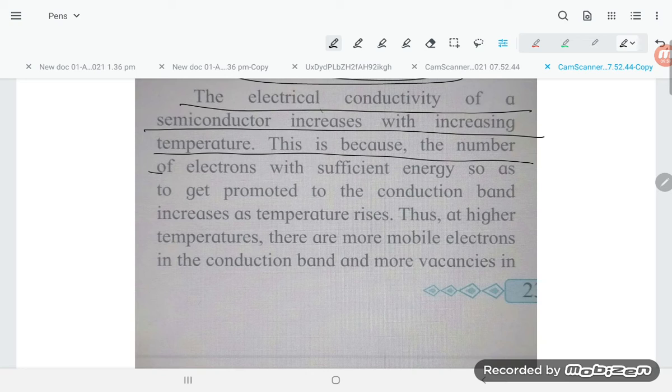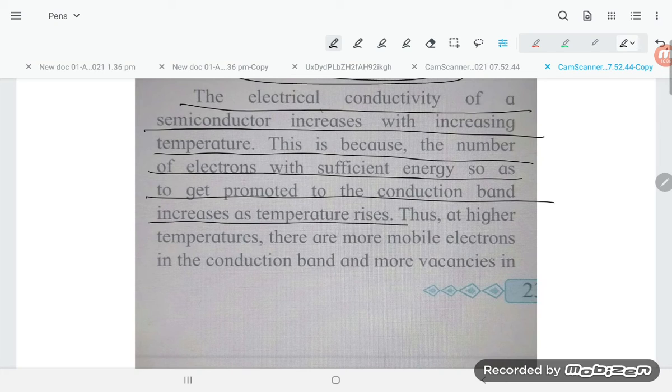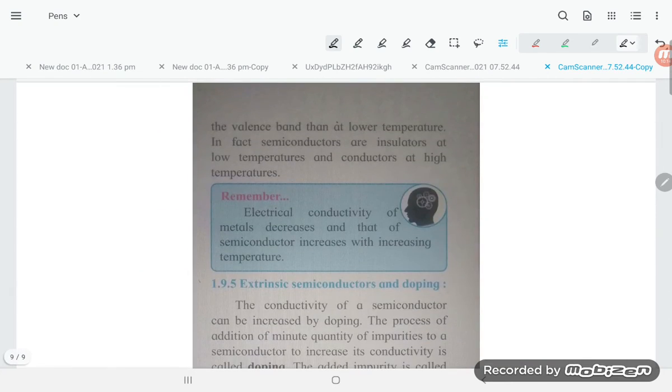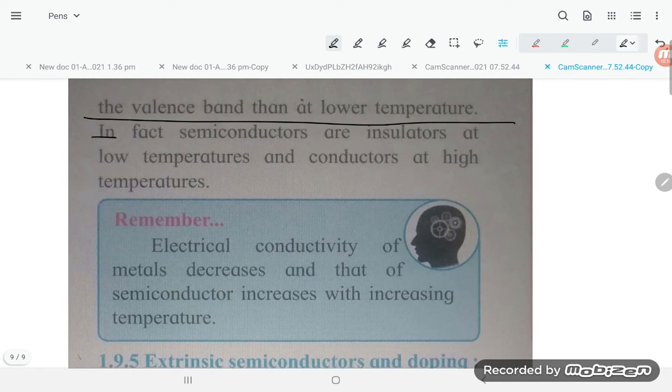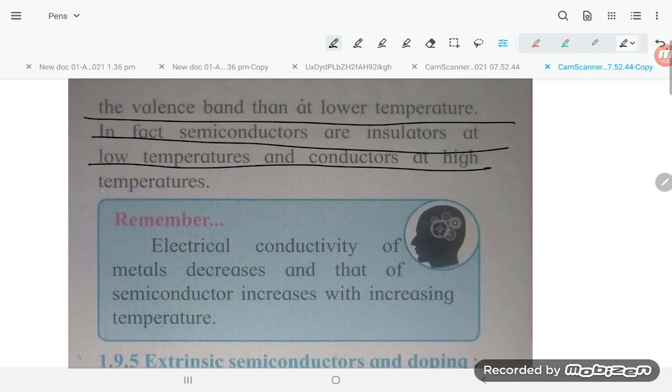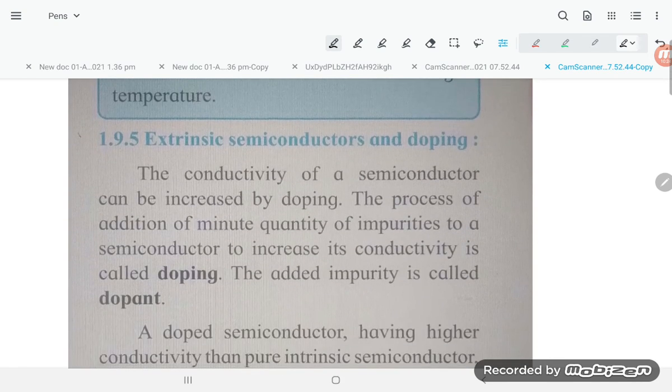The electrical conductivity of a semiconductor increases with increase in temperature. This is because the number of electrons with sufficient energy to get promoted to the conduction band increases as the temperature rises. Thus at high temperature there are more mobile electrons in the conduction band and more holes in the valence band than at lower temperature. In fact, semiconductors are insulators at low temperature and conductors at higher temperature.